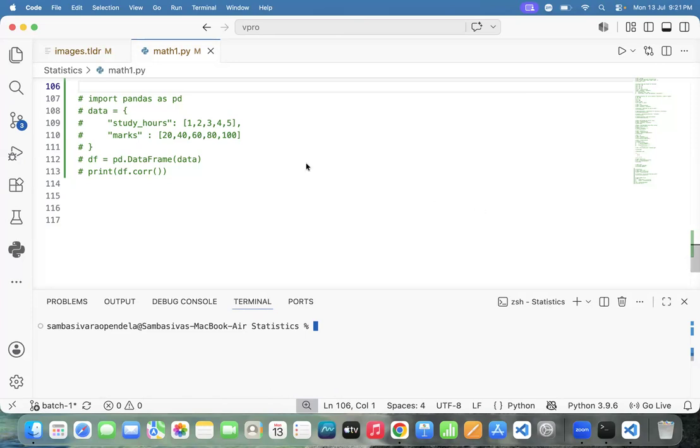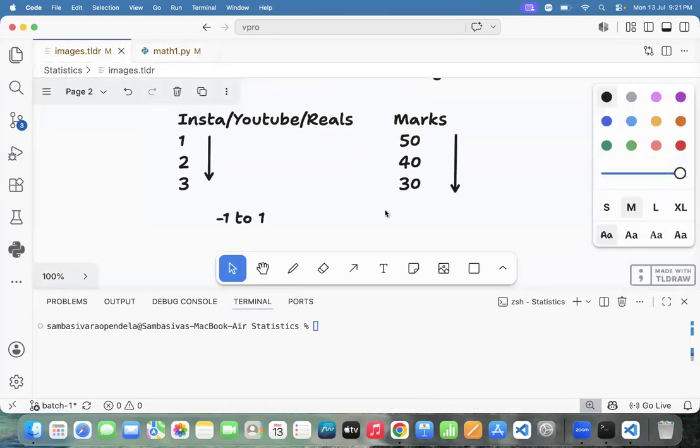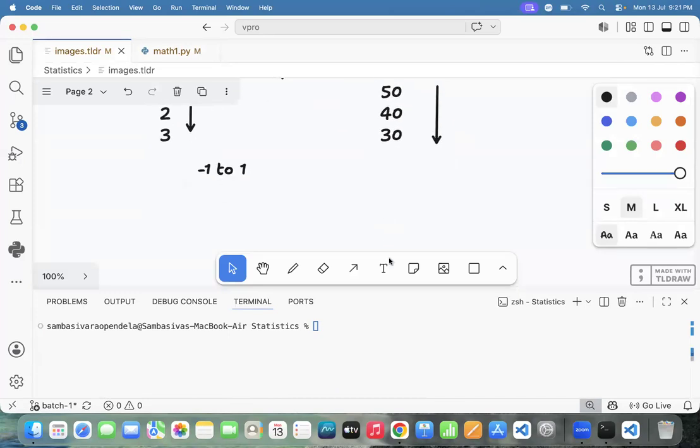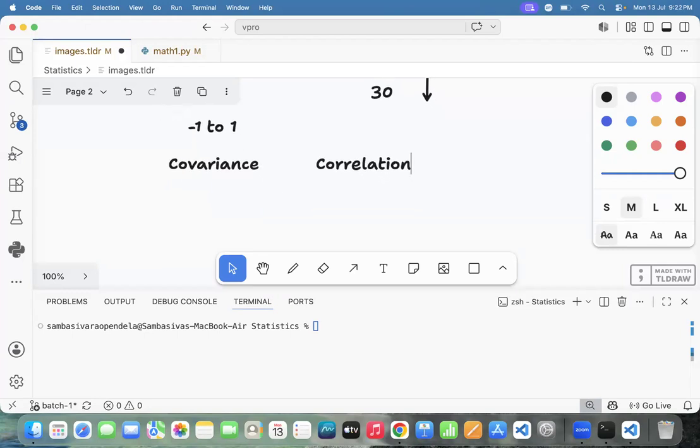Covariance. One more example I need to tell. Correlation and covariance are both the same, but covariance will tell the strength also. Both will tell the relationship between two variables, like positive correlation, negative correlation, zero correlation.